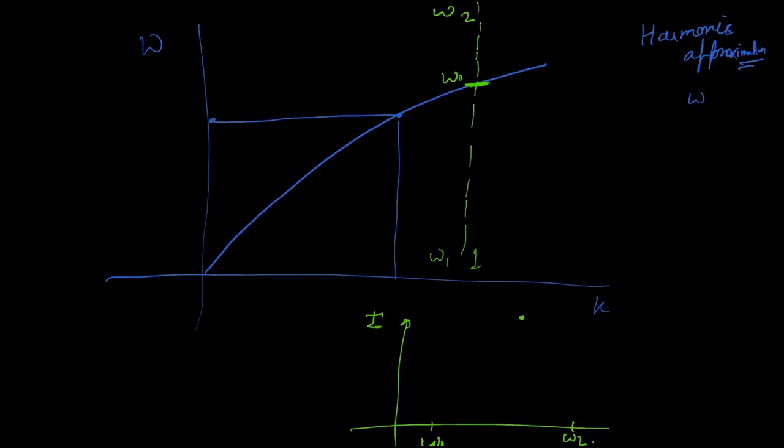But what happens is it's not a delta function. This delta function at omega 0 would happen only in the harmonic approximation. If we include an anharmonic term, especially the third order term, then the distribution would have some finite width, some finite full width half maximum.